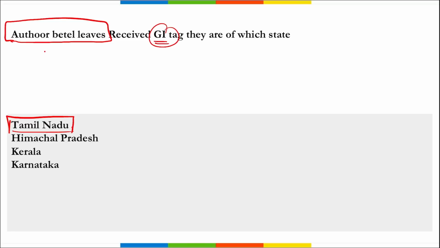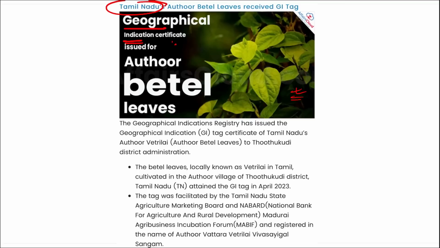Then why these Athur betel leaves? What are the uses of them? These leaves are utilized during special occasions, such as temple visits, housewarmings, and weddings, and possess a distinctly spicy and pungent flavor. It is utilized during special occasions, be it a wedding, festival or housewarming parties. And recently, Athur betel leaves of Tamil Nadu got the GI tag.